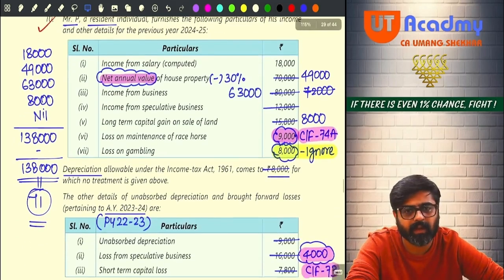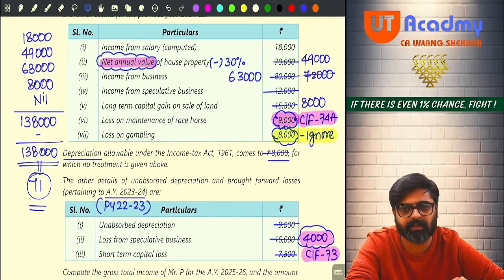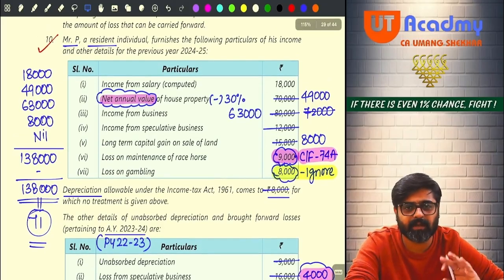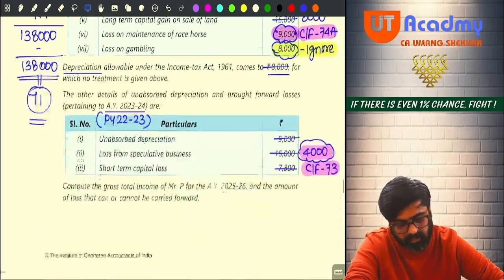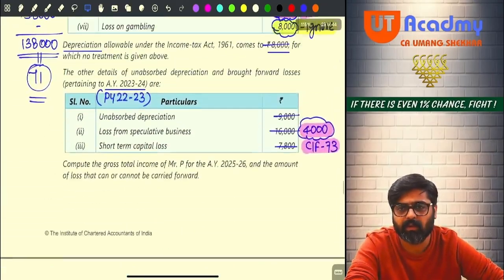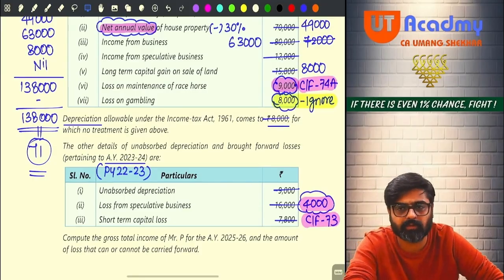What is 71K? Okay, that too, PGBP, correct. Did you understand this entire part? So this was your last question in the ICAI study material which we have solved. And with this, the chapter of set off and carry forward comes to an end.